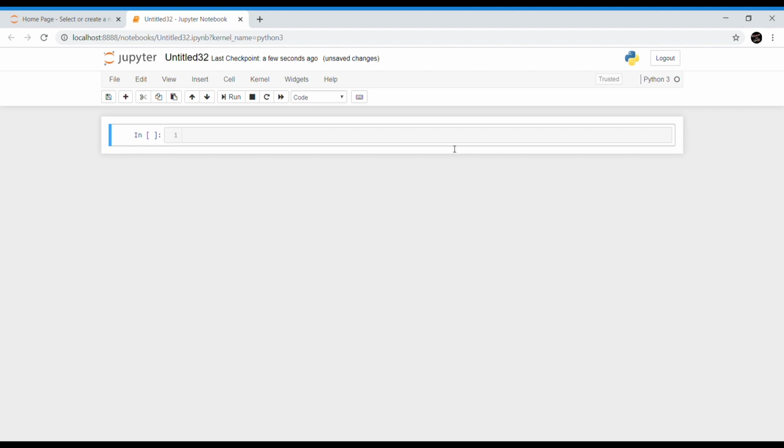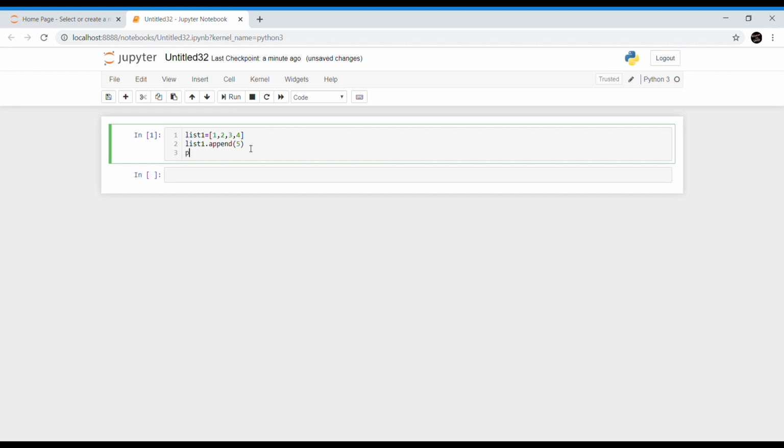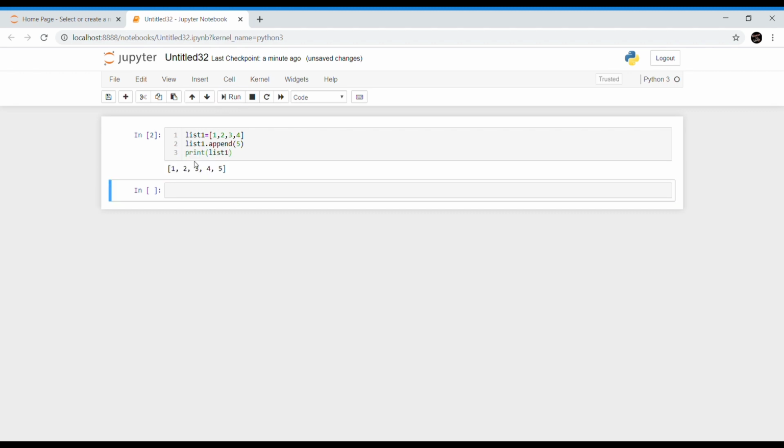So now, list 1 equal to 1, 2, 3, 4. If suppose I want to add number 5 at the end, I can do this by list 1 dot append. Inside the brackets, just enter the number which you want to add. Print list 1. 5 is getting added at the end. So this is the use of the append function.